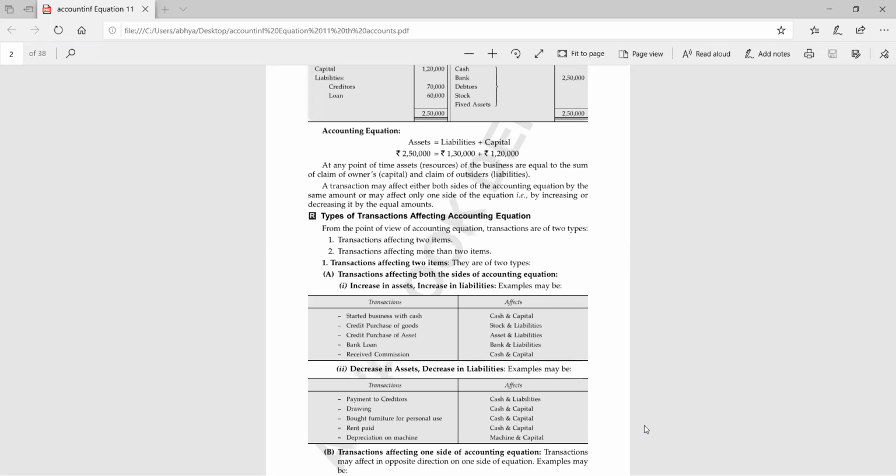Cash and stock. Very good. Cash will increase and the stock will decrease. Cash will increase because whenever we are selling goods on cash, we must be getting cash. Very good understanding, students. Nilima, Ambika, Lochan, Pulkit, Namish, you people are really good, that in one go you are able to understand. Yes Khushi, you are very much correct.